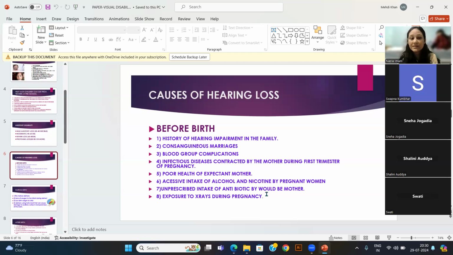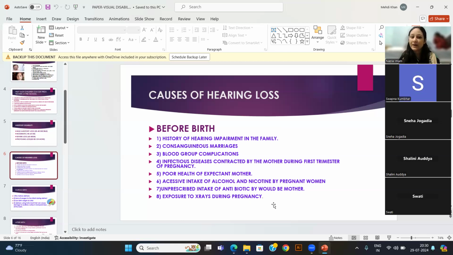Whenever a would-be mother gets some fever, and she understands there is no need to go to the doctor, we can take paracetamol. If we are not pregnant, it's okay, we can play with our body. But if we are pregnant, a child is with us in the womb, we cannot take such risk, and without the doctor's prescription we should not take any type of medicine, because the child may suffer with such a condition.